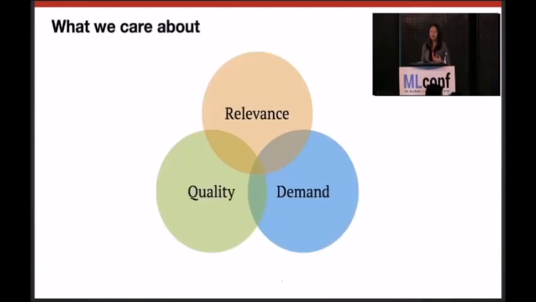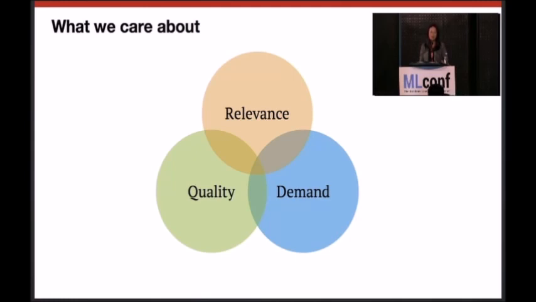And then we think about our mission, and then we think how we can map that to business logics and objective functions, right, in the machine learning world. So there are 3 things that we care about the most: quality, relevance, and demand. And these terms may be very familiar to you in different settings, and of course, different businesses care about different things. If you work on ads optimization, you might care a bit more about relevance rather than quality. For Wikipedia, they might care more about quality rather than relevance. But for us, all 3 dimensions must go hand in hand, otherwise we won't be successful.